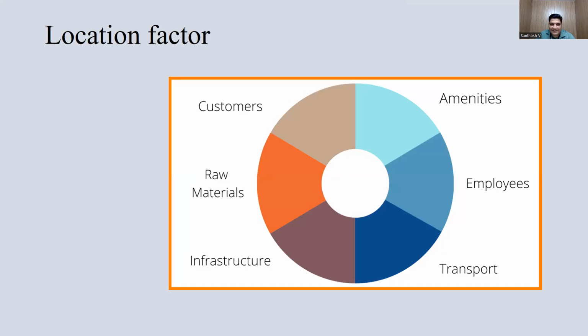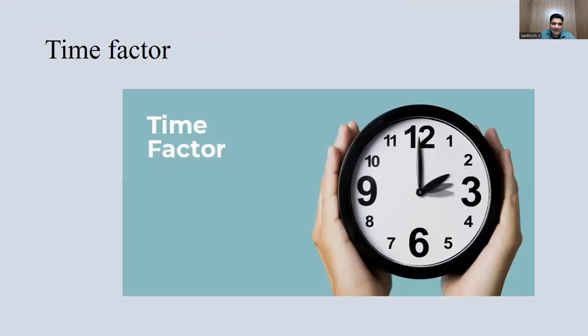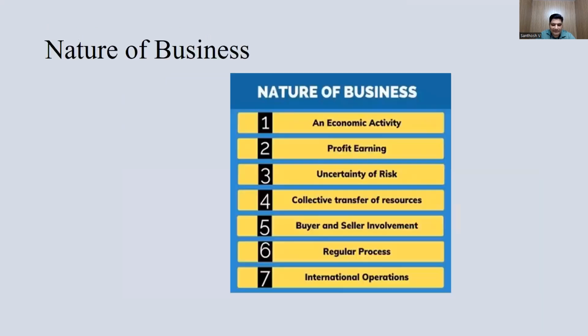The location factors we can see here: customers, raw materials, infrastructure, amenities, employees, and transportation. All of these should be sound. The customer is king in the market, whatever amenities are given to them. Raw materials should be available on time for the particular location, along with infrastructure, proper road facility, and 24/7 water as well as light facility. Then the time factor: time is also a very, very important thing.